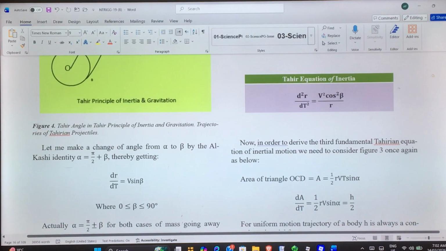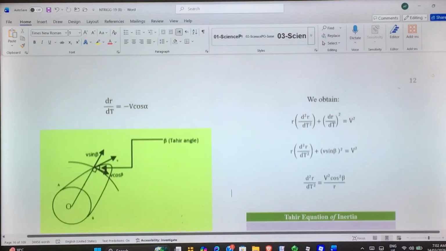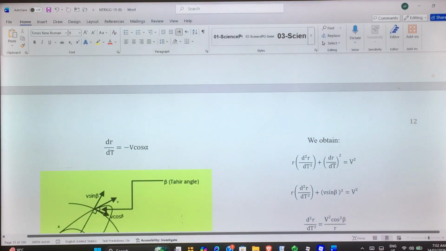Guys, this is not metaphysics. This is the nature with which Allah Kareem, the Supreme, has created the universe around us.